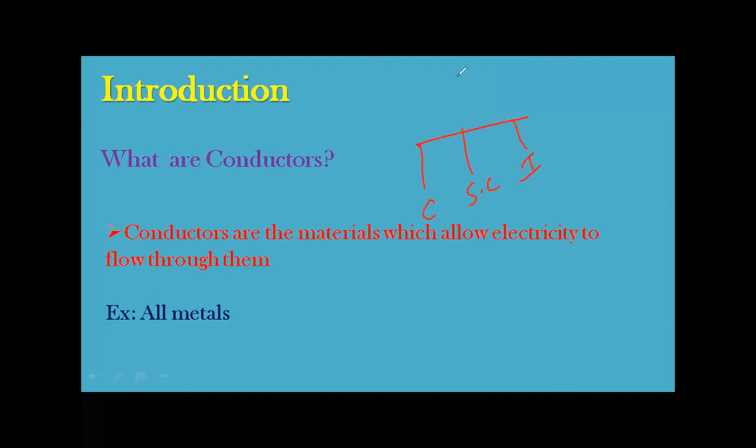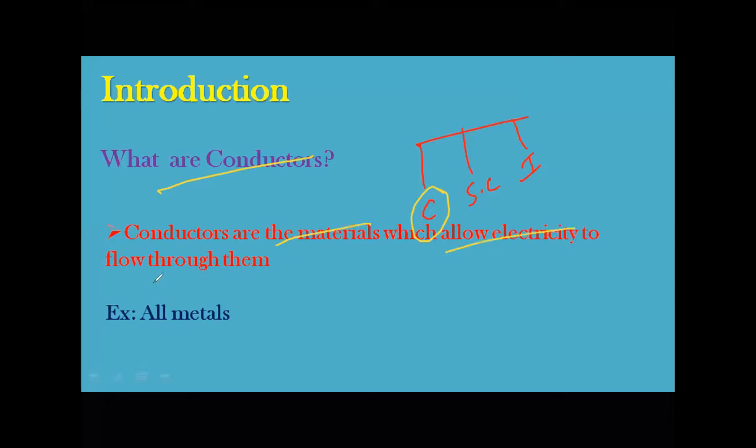So let us go for the conductors first, then move on to semiconductors, insulators, etc. What are the conductors? Conductors are materials which allow electricity to flow through them. So there should be free electrons to flow.